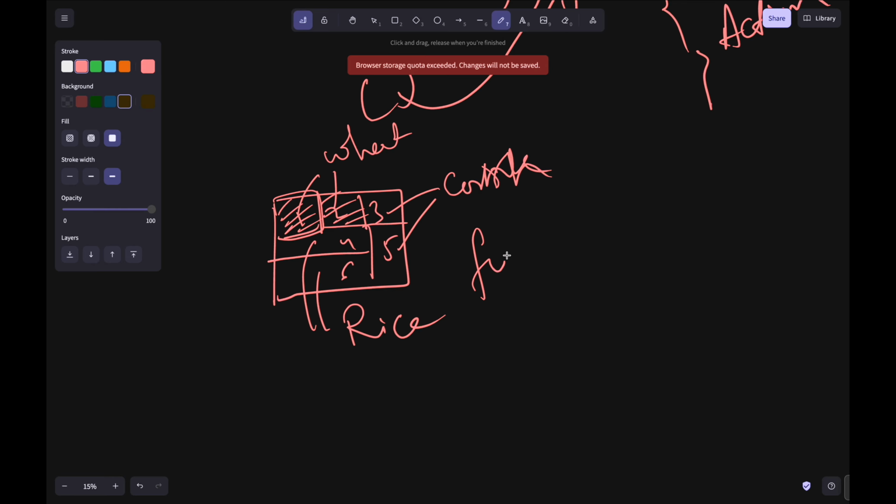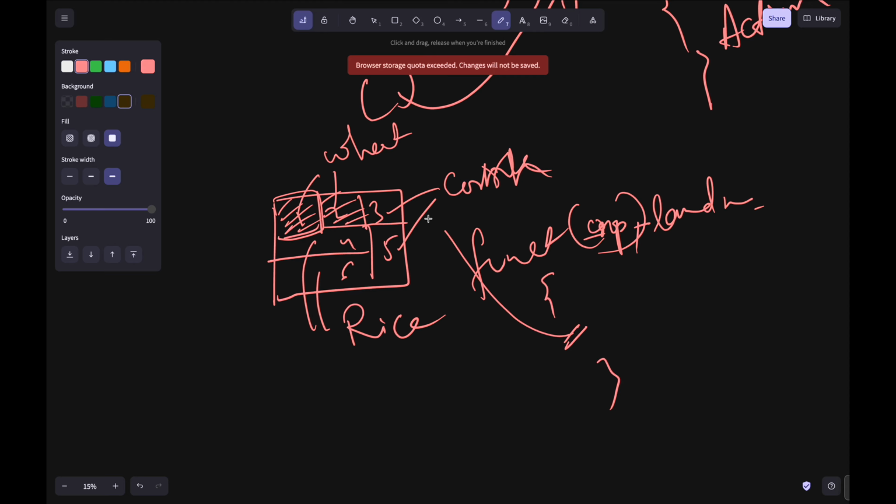Now there will be one function which has parameters of which crop and land number, and this function will be responsible for cultivation. You just pass which crop needs to grow and which land needs to be taken for that crop cultivation, and this function will do that. You need not look into that function to see why or how it is doing that.